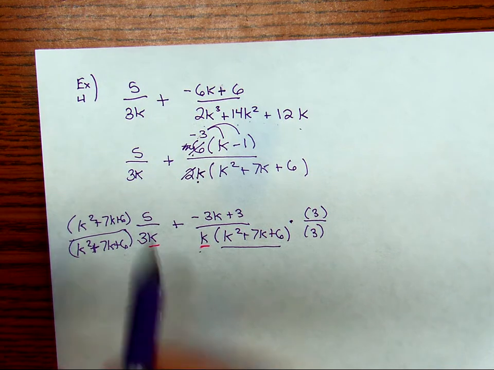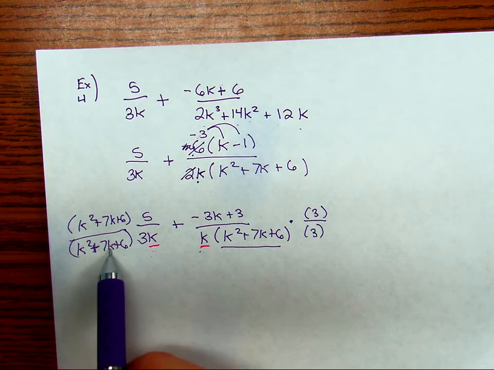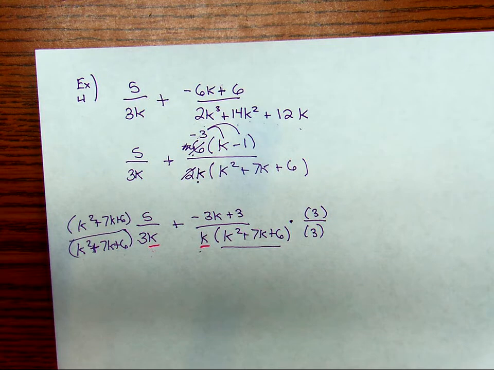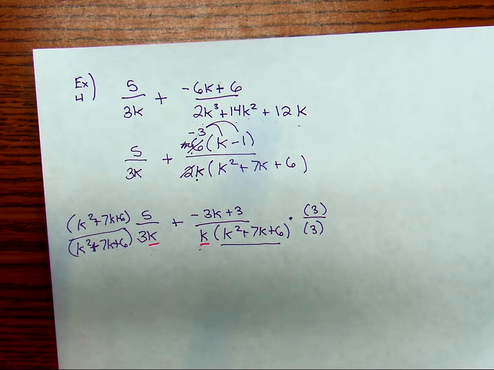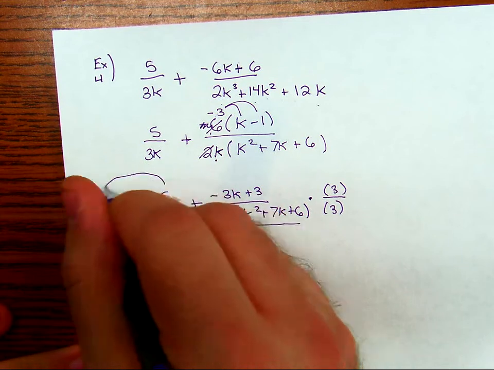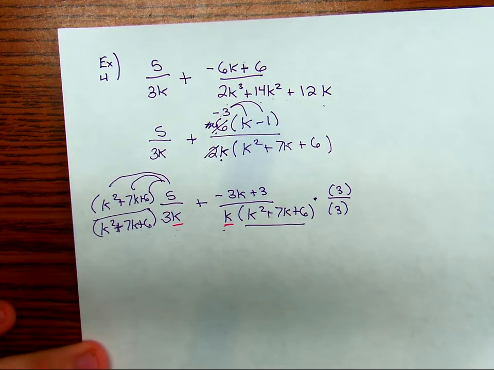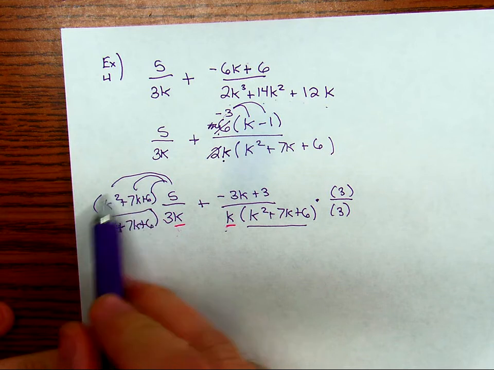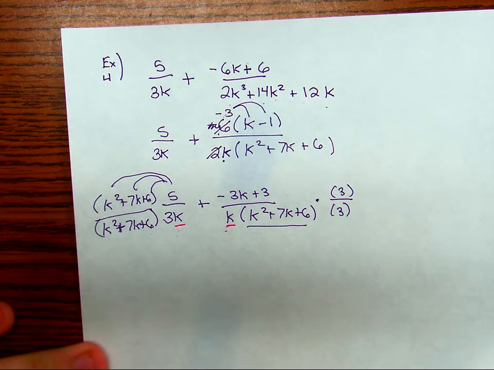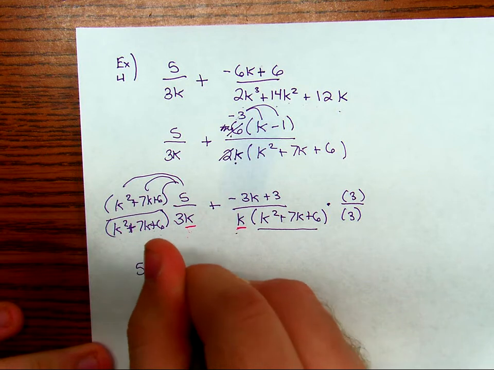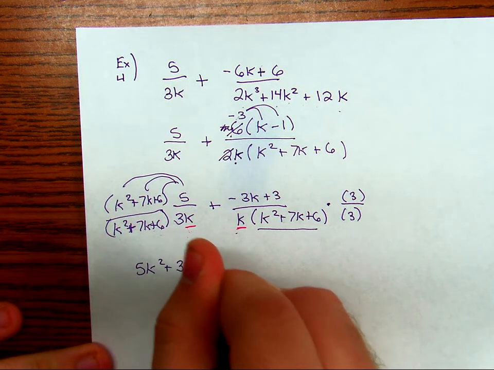Now if we look at our denominators, k squared plus 7k plus 6, 3k. Each one of those 3 elements is present in the denominators, which means we have a common denominator. Now I'm going to distribute my numerator. I'm going to back distribute the 5. Notice I didn't factor the trinomial. Leave it in standard form so it's really easy to distribute. So I've got 5k squared plus 35k plus 30.